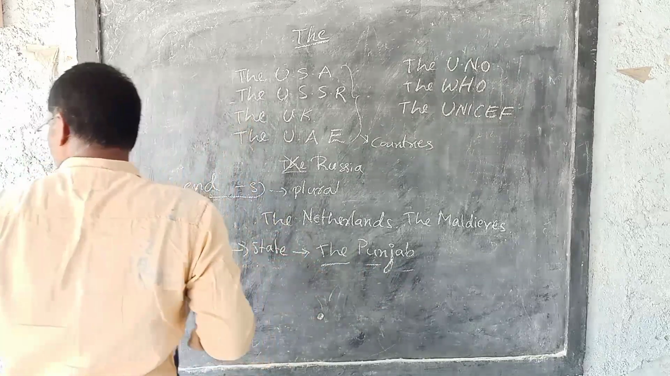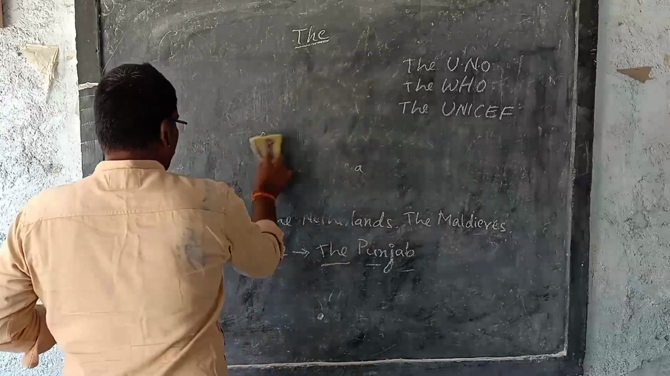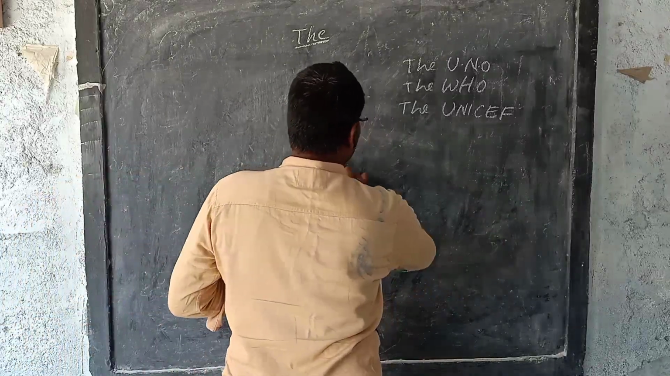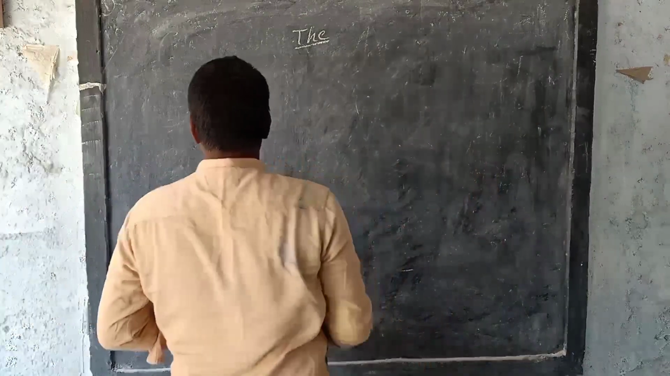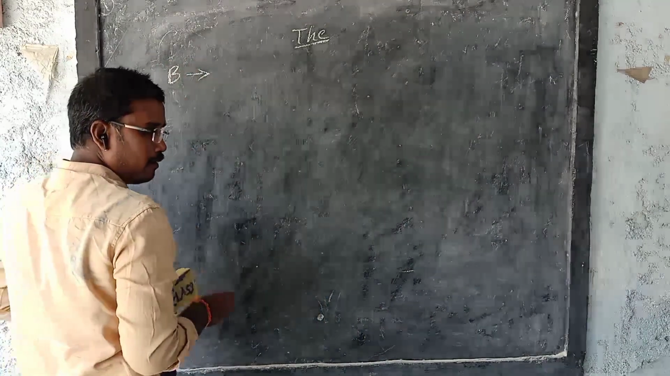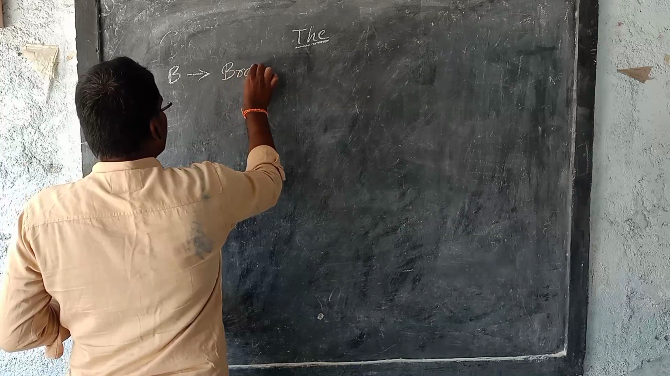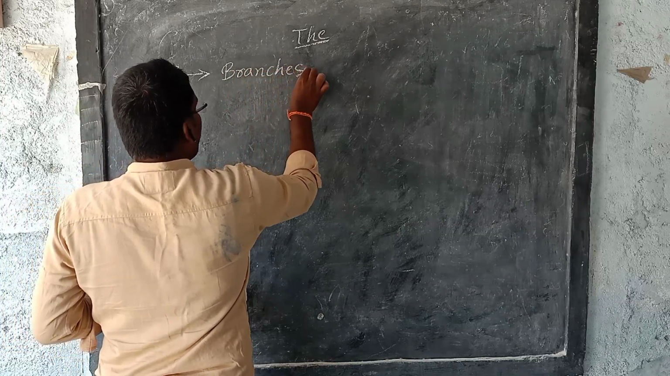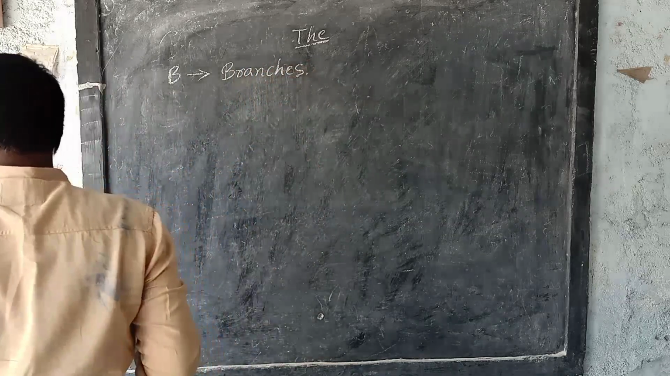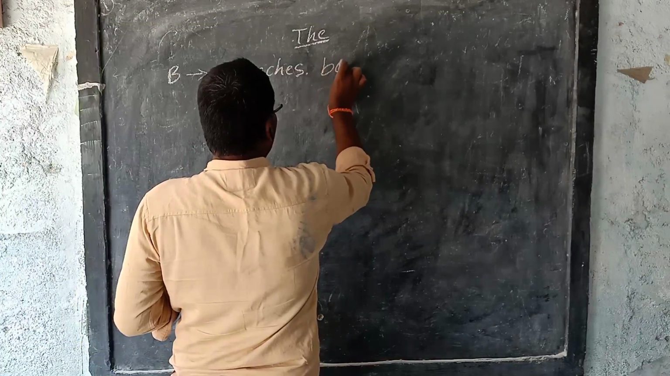And the second one is letter B. Okay. Branches. Branches means mainly we observe banks. And books.